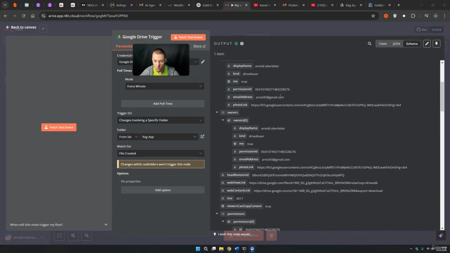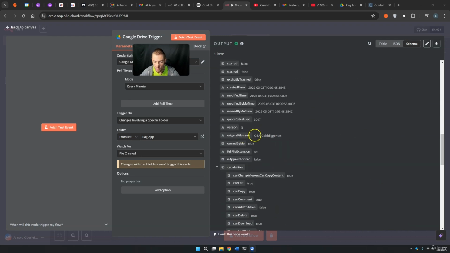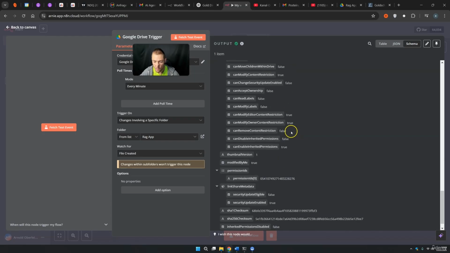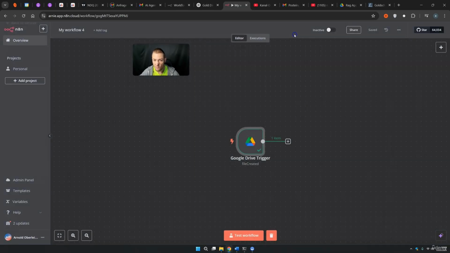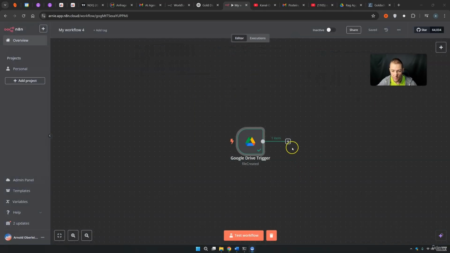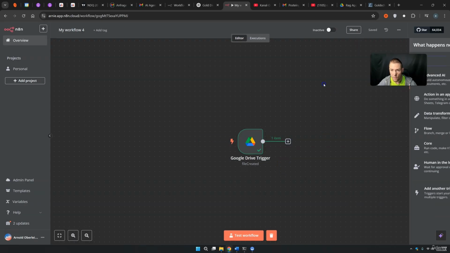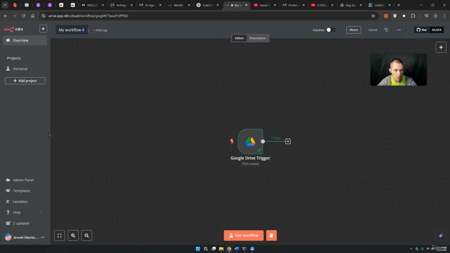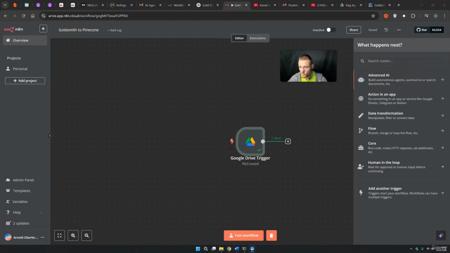And if you scroll down, you see that the original file name is the Q&A Gold Digger text file. So this thing worked completely fine. Our first step is okay. Now we press plus and we need to go on. But before we do this, let's just call this Goldsmith to Pinecone. And now we press plus and we go on with the next notes.